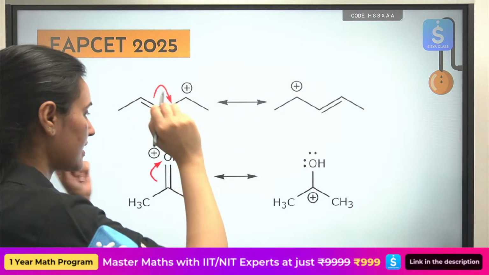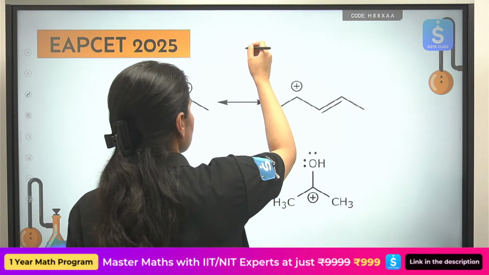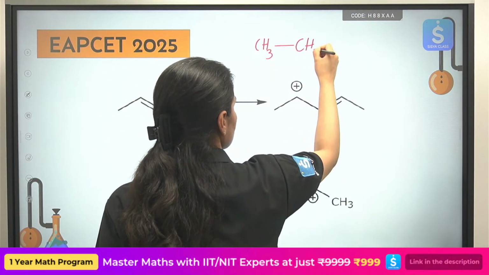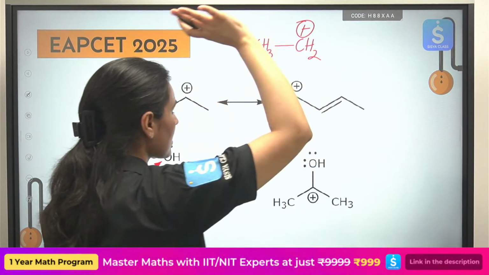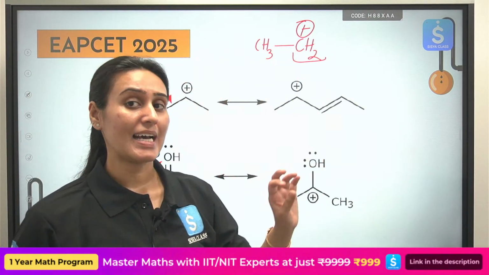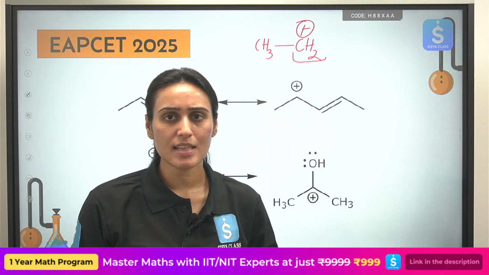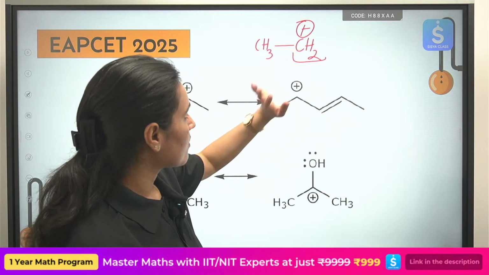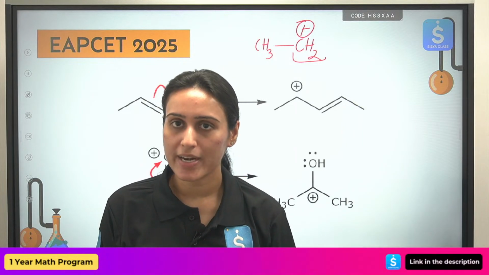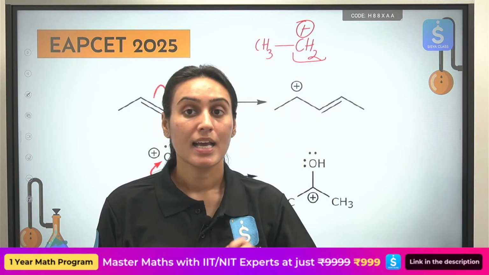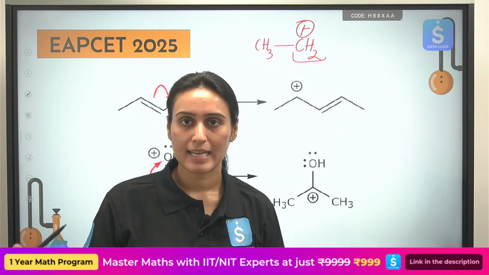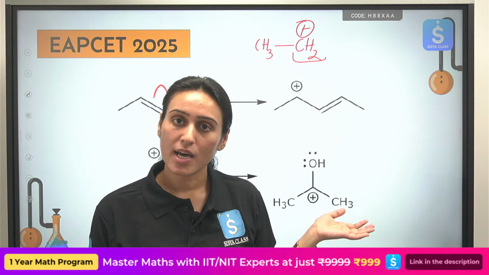Okay, I will write it here. This is the example of resonance. See the example of hyperconjugation also. So this is your carbocation, correct? So you have to see, a question can be asked, can this show hyperconjugation? Let's find out. So this is my carbocation. Look for the alpha carbon. Is your alpha carbon sp3 hybridized? I can see it is sp3 hybridized. Is your alpha carbon present with alpha hydrogens? I can see that also. So will it show hyperconjugation?